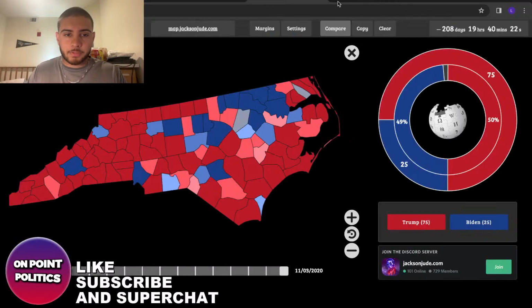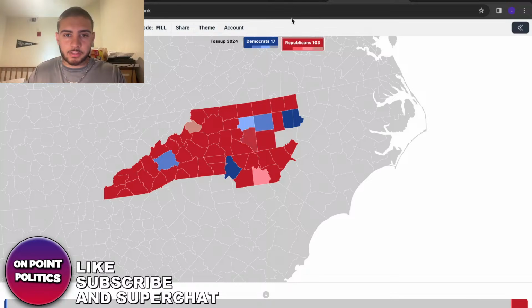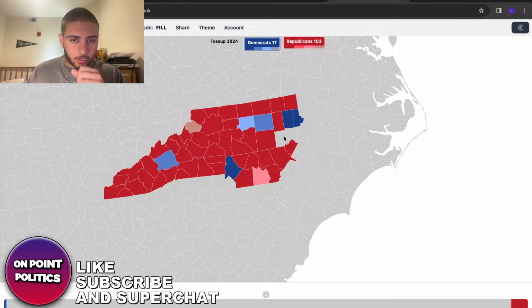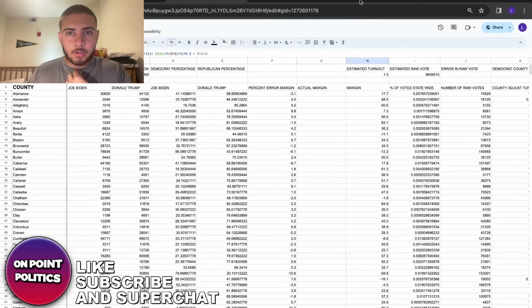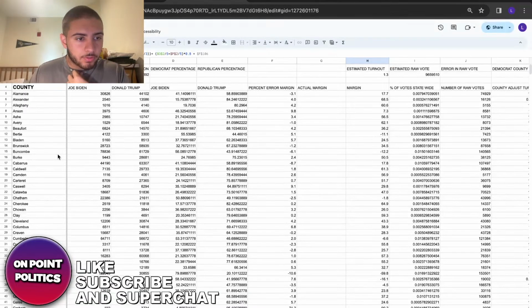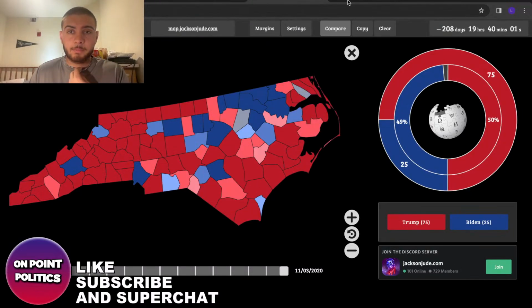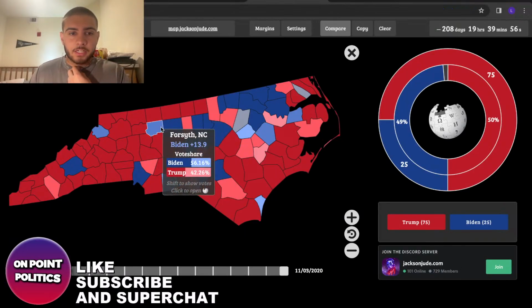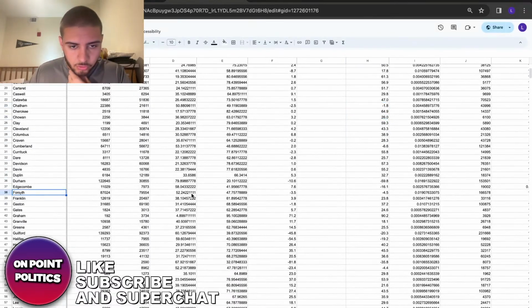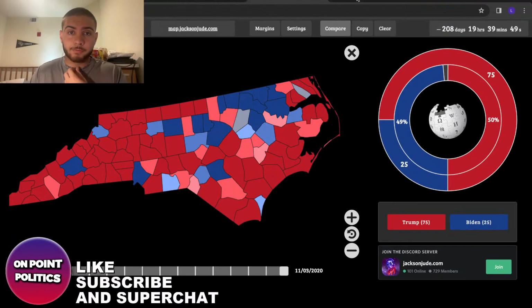To be honest, there's a pretty big shift in the state, it seems. So I think I'm gonna be characterizing it as such. That's probably gonna fall under a couple points too. We could even check actually. So that county is Chatham County. So we go over here. Where is it? Right here. He's only winning it by 1.8. He's up by 1.8 in the state, and he was up by 11 here in Forsyth. I don't even know how to pronounce that. That seems very strange, but he's up by 4.5.